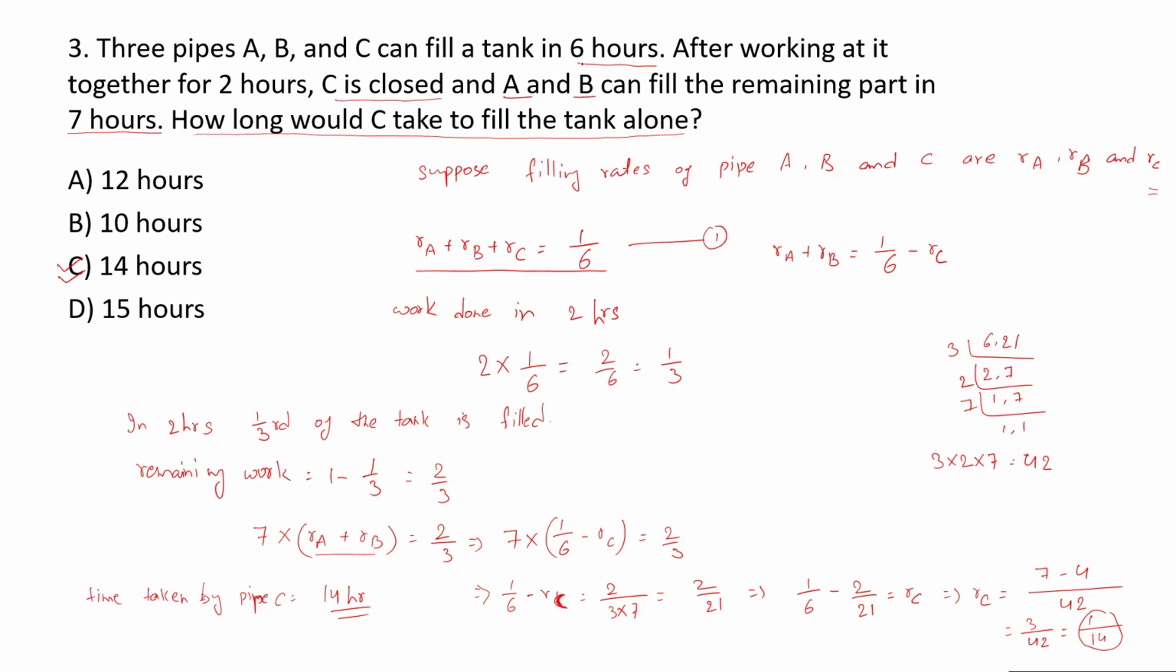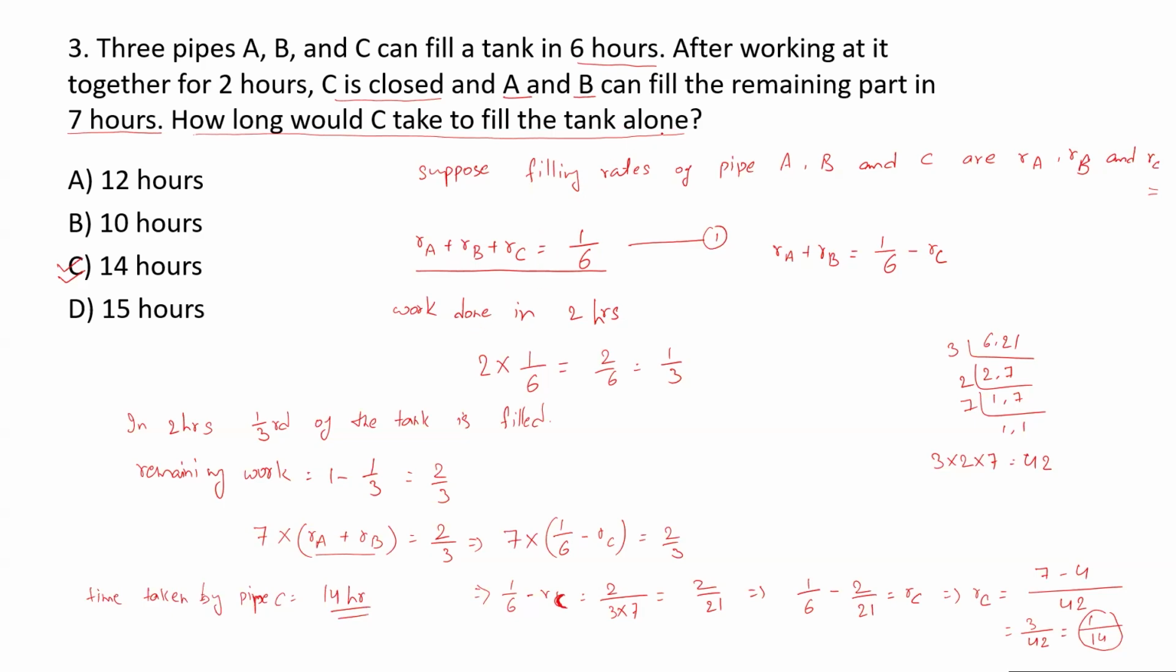Combined rate was given, and it is given that for 2 hours all 3 pipes were working together, but after 2 hours C is closed and A and B filled the remaining part in 7 hours. How long would C take to fill the tank? So assume the filling rates of pipes A, B, C are RA, RB and RC. The combined rate is 1 upon 6, right? Because altogether they take 6 hours. So the combined rate was 1 upon 6.